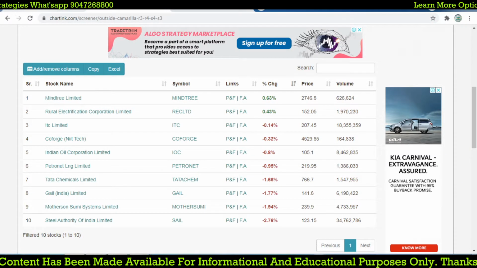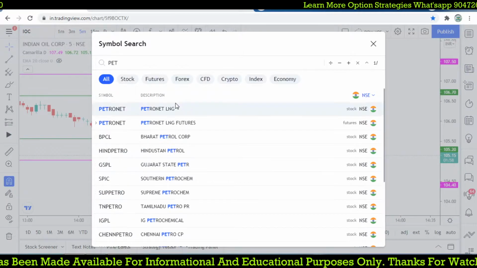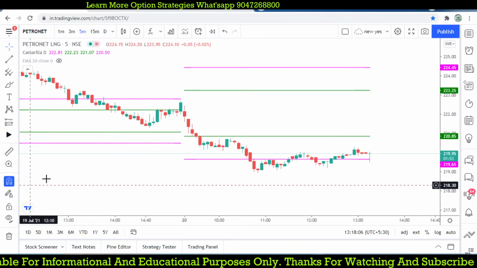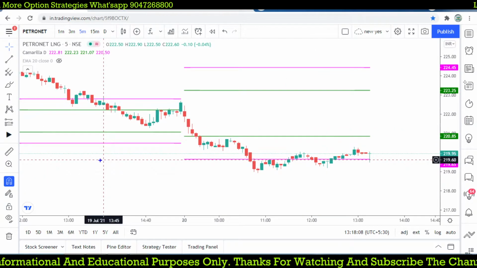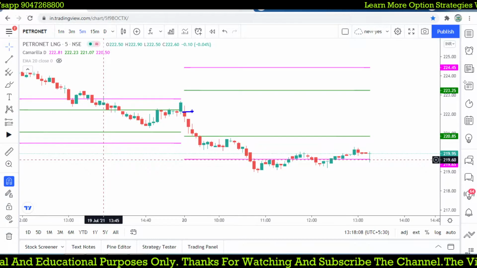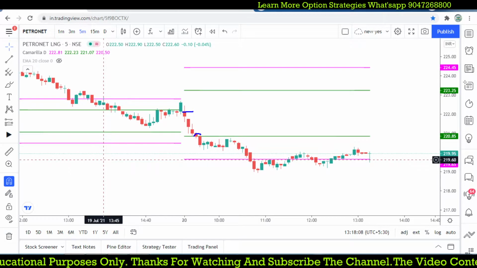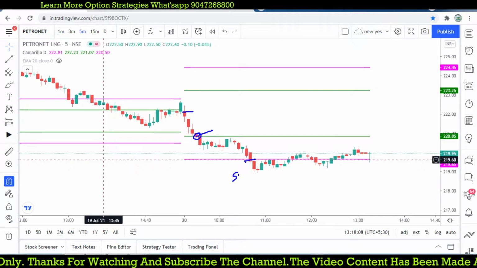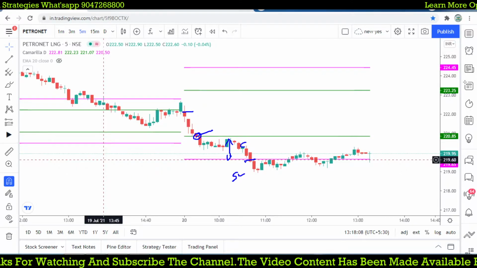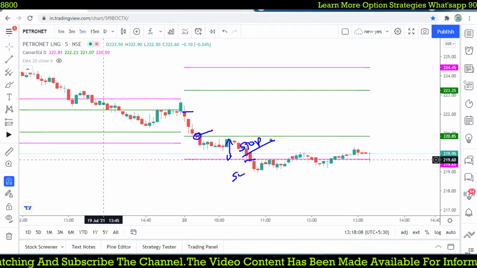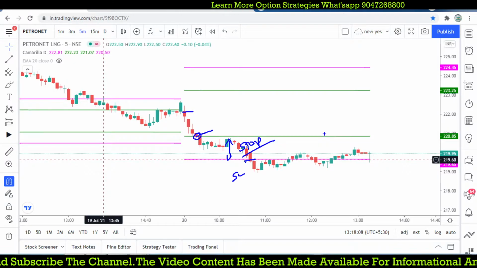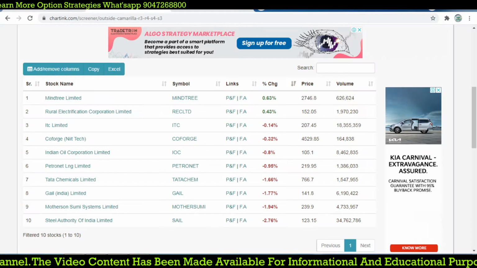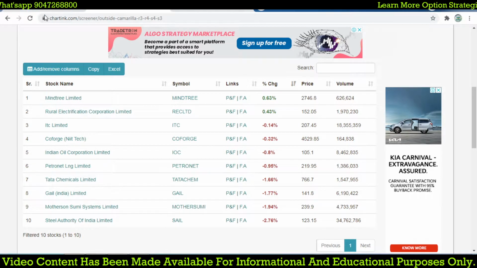And Petronet, Tata Chemicals. Here this is a trade where we got a stop loss. So what kind of stop loss? We are focusing on the market that started in between the R3 and S3. It took this support level, so we may place a buy order at this level and keep the stop loss at this level. This trade triggered our stop. We are expecting a range bound trade in this particular stock, so we are not going to focus on a breakout kind of trade here. We'll leave it. And Tata Chemical, GAIL.